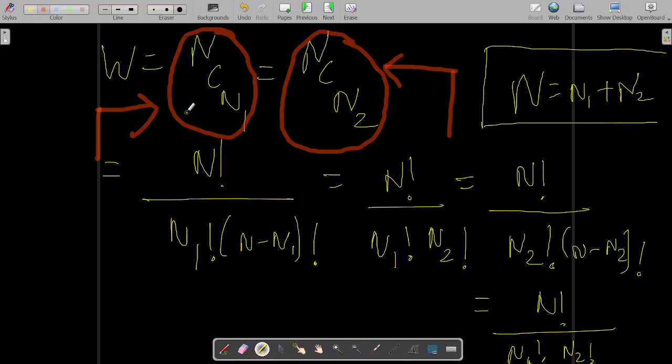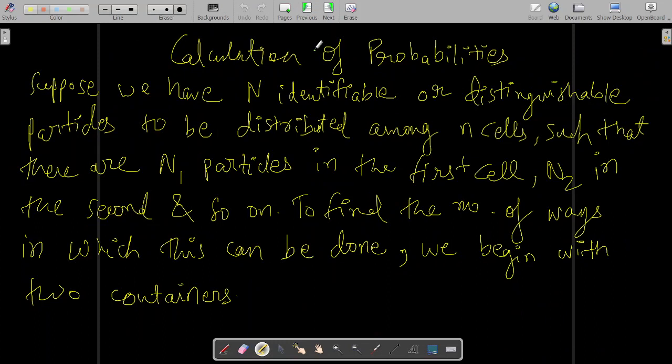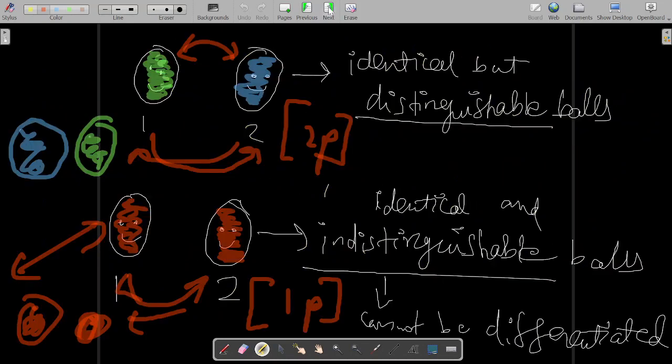So your total number of particles is capital N, which is equal to n1 plus n2, because you have considered only two containers. And there are n1 particles of a particular energy. See over here, there are n1 particles in the first cell, n2 in the second, and so on.